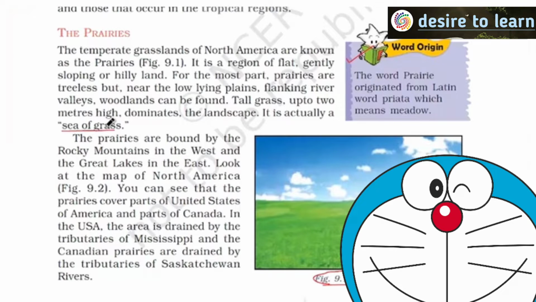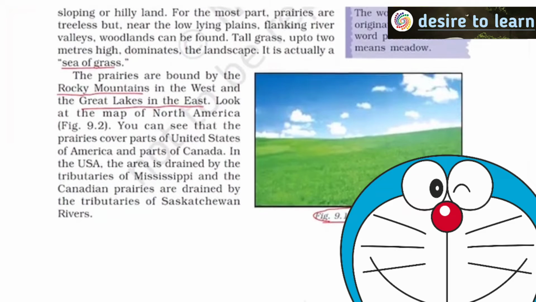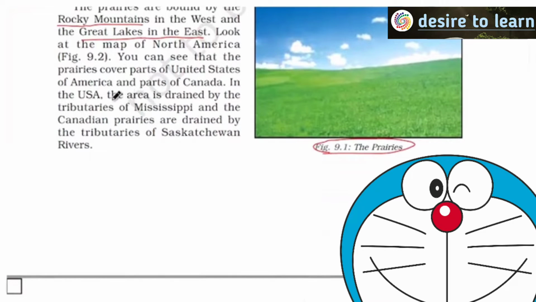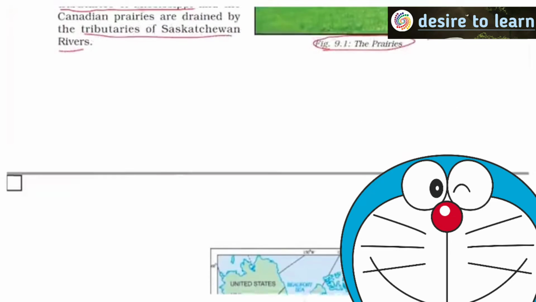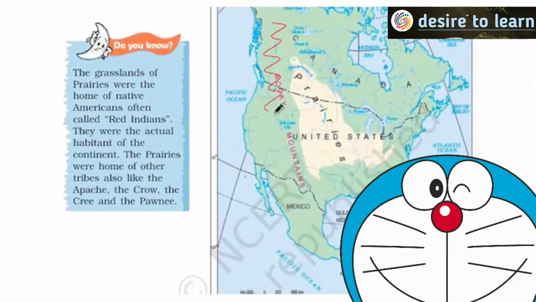But what is more important is, it is in between the Rocky Mountains and Great Lakes in the east. And it is present in between Canada and United States. The areas in the United States are usually drained by tributaries of Mississippi River, and in Canada it is by Saskatchewan River. I'll show you these. You have Rocky Mountains present in this region and Great Lakes are present in this region. So the Great Lakes are Huron, Erie, Ontario. You have Superior, Michigan, Huron, Erie, Ontario.